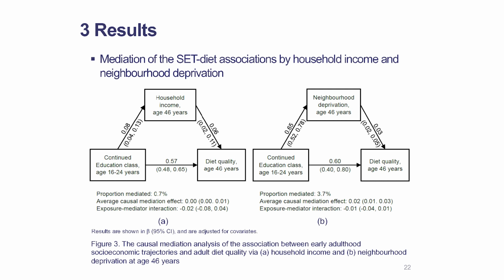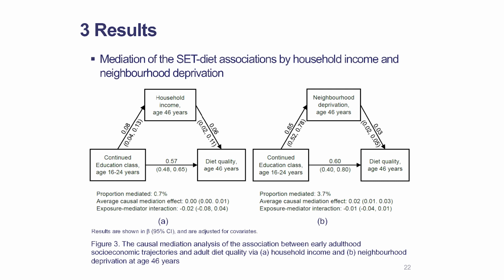And first, for the results of household income, we can see it's largely not a valid mediator. You can see the proportion mediated is quite minimal. Compared to the direct association between continuing education class and better diet quality, the indirect effect via household income is quite small. However, there is a slight mediation via neighborhood deprivation.